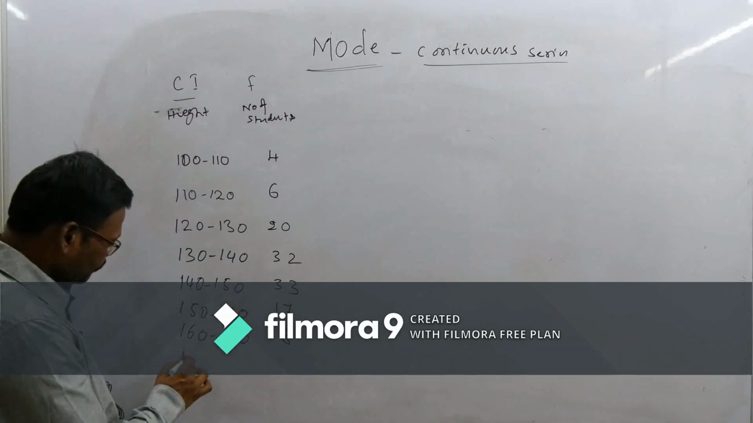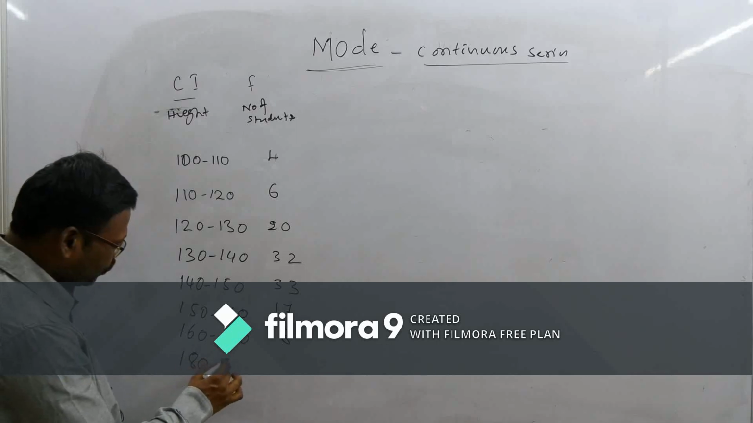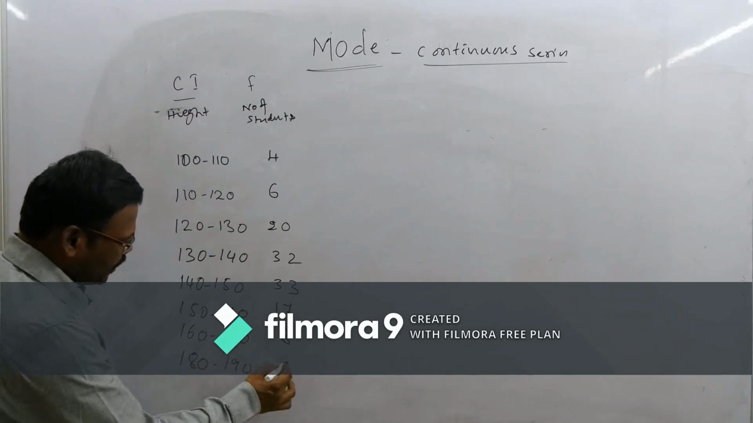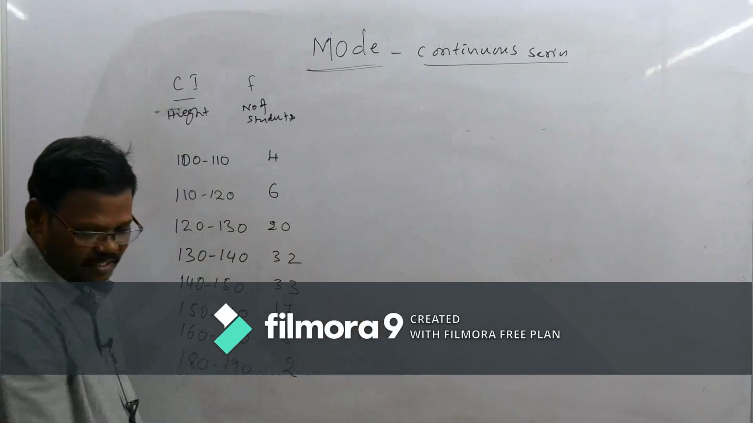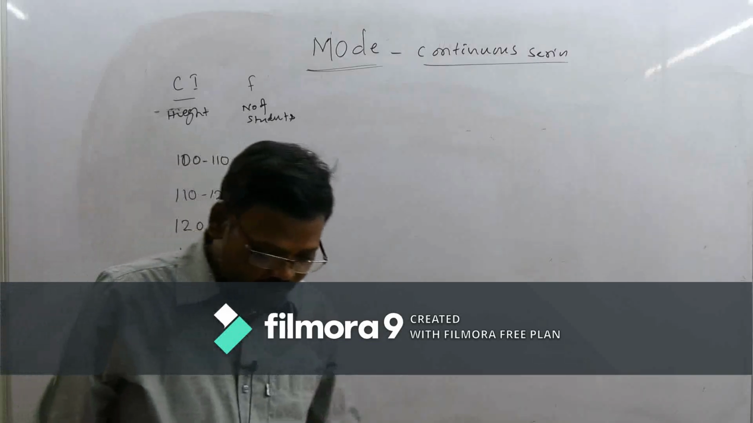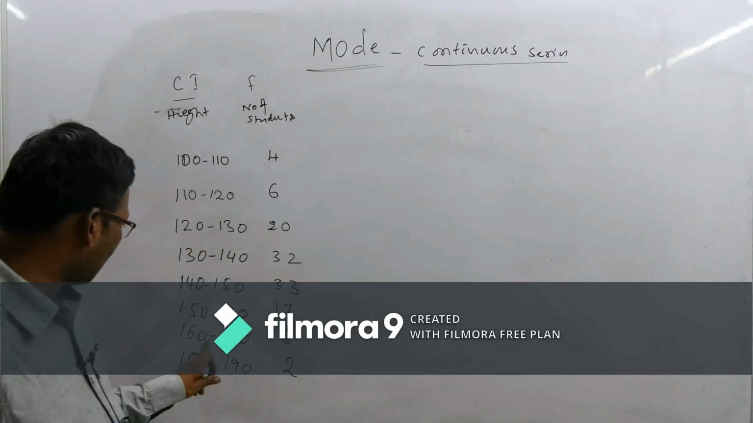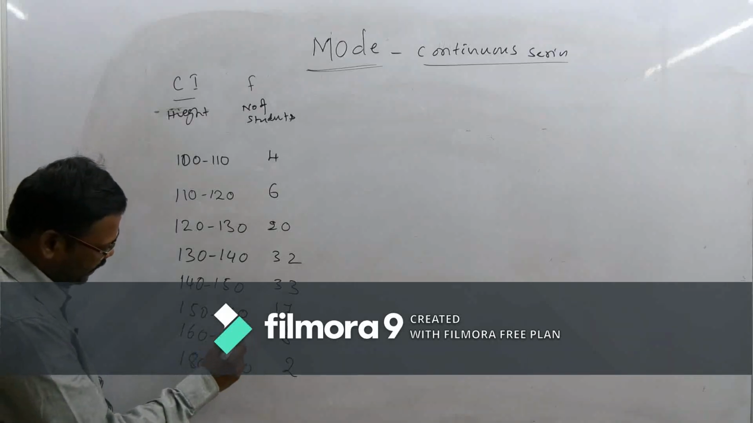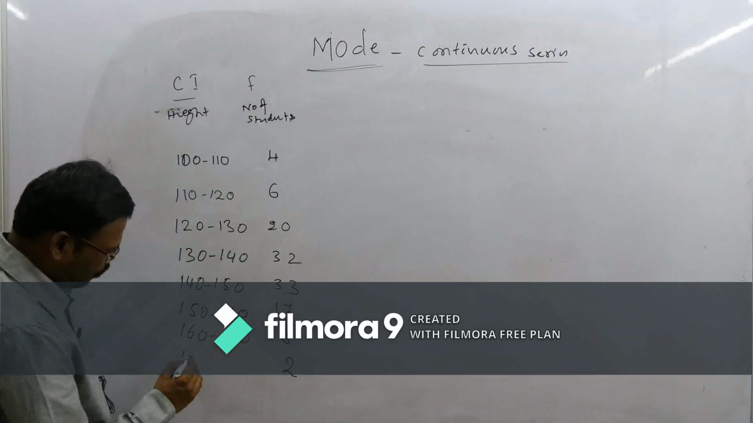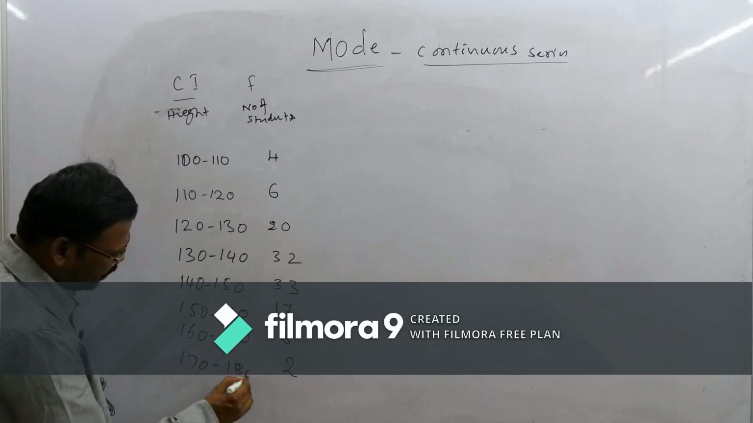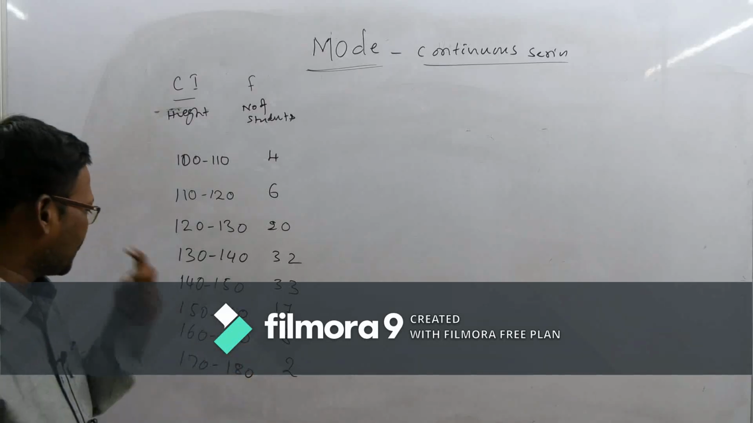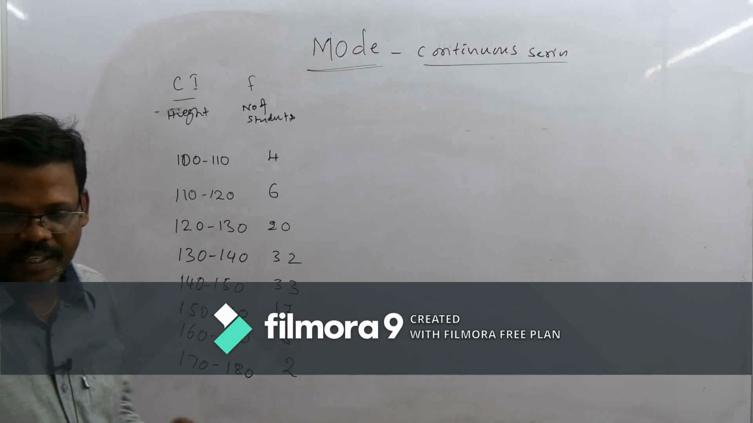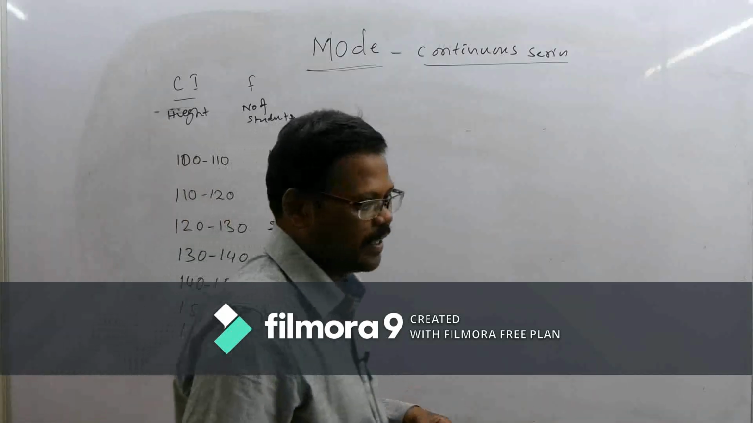And between 180 to 190, there are 2 students in the classroom. Between 170 to 180, there are 2 students in the classroom as well. This is the sum given.